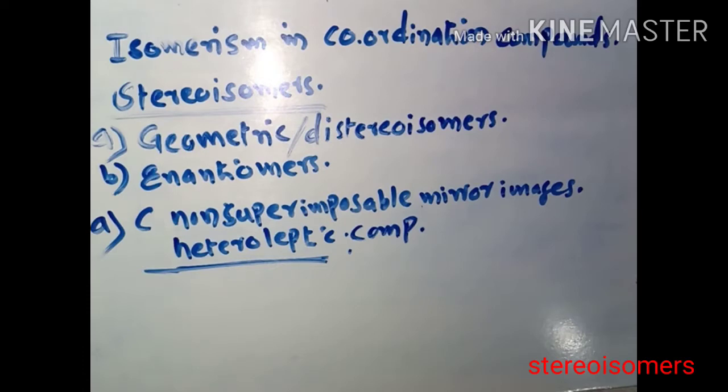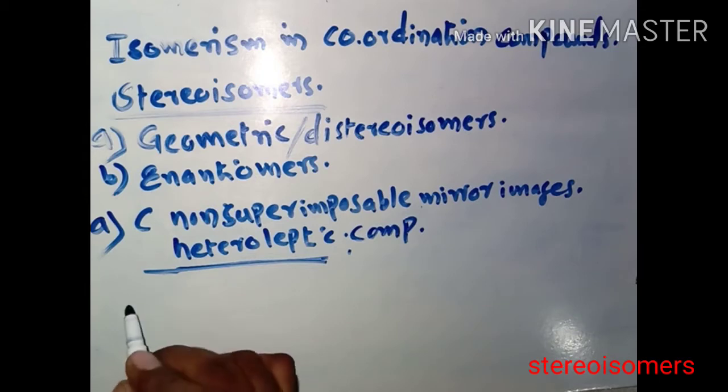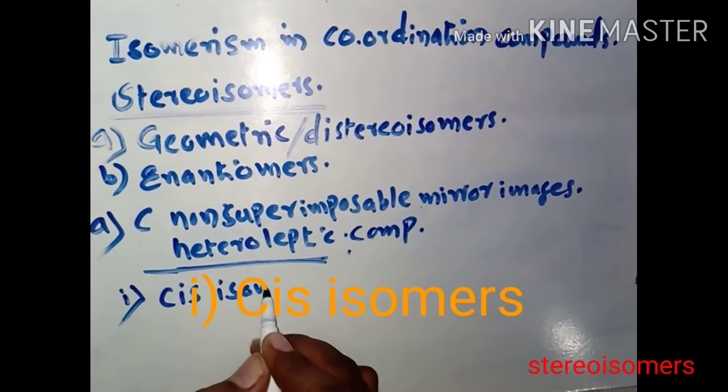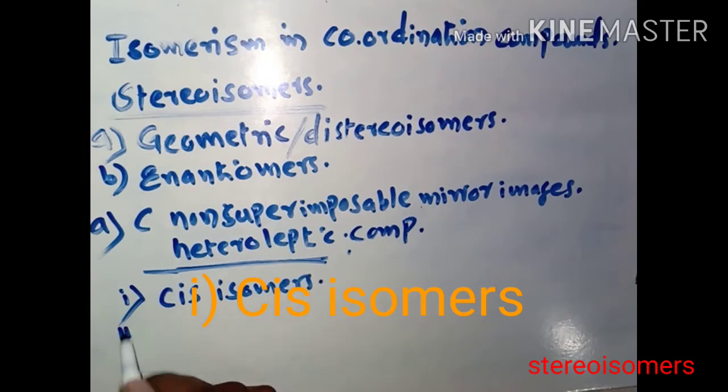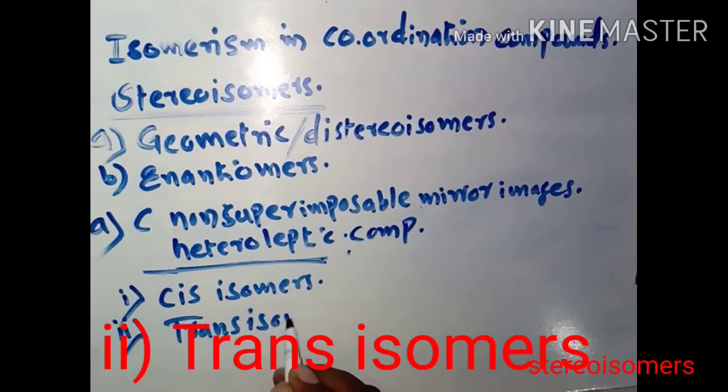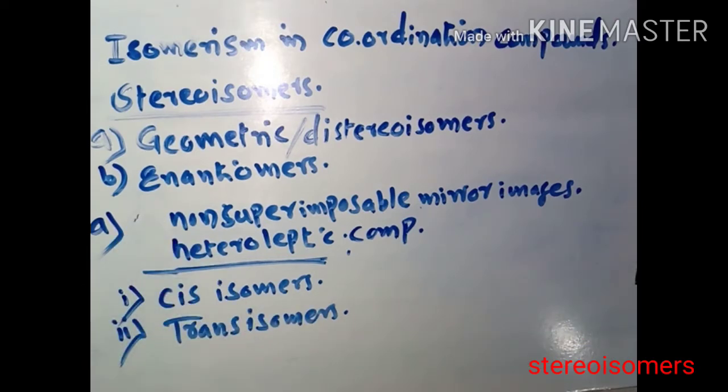Now, depending on the arrangement of the atoms or molecules around the central metal ion, they are of two types: the first one is cis isomers, and the second one is trans isomers. So what are geometric isomers? Geometric isomers are the non-superimposable mirror images.